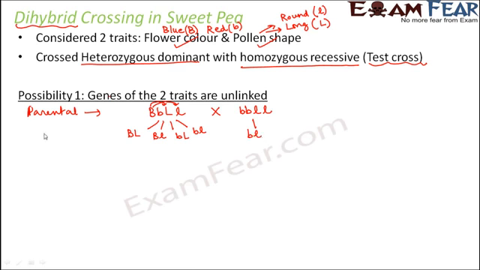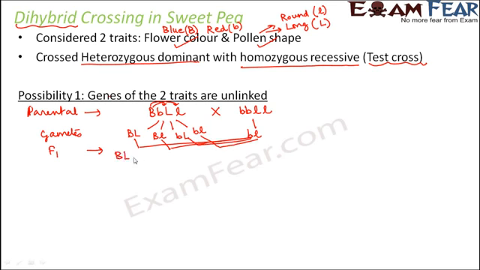Now these are the gametes which are being produced. Now you can easily get the F1 generation. Each of these can combine with this one. So what would be the F1 generation?